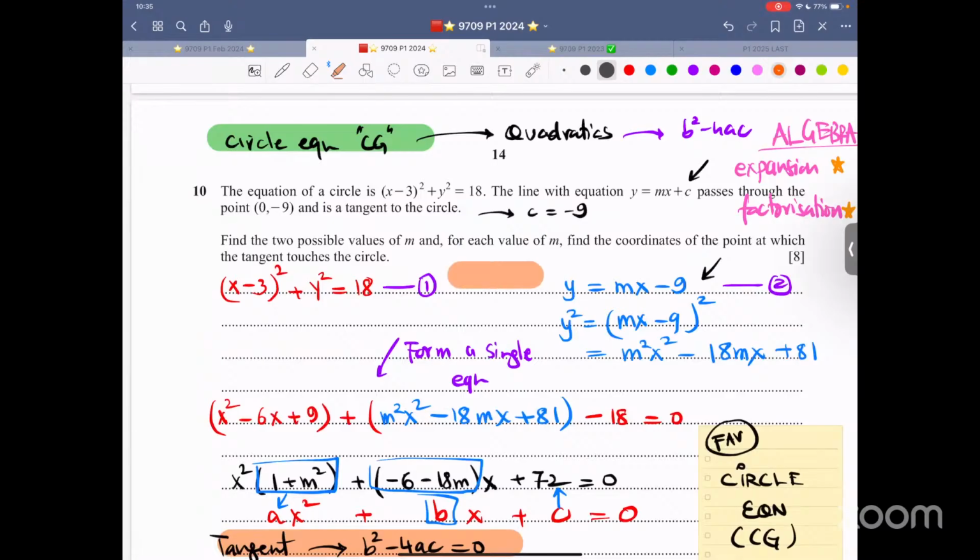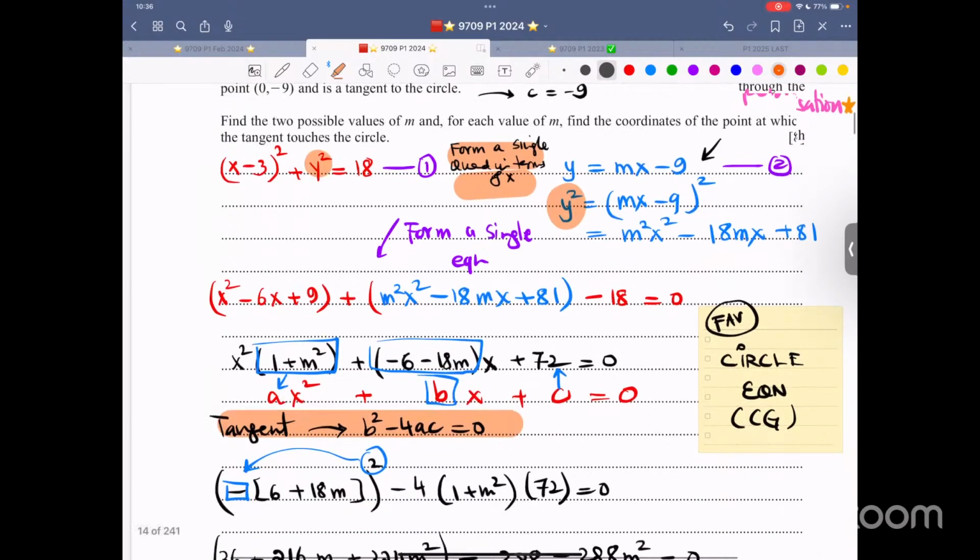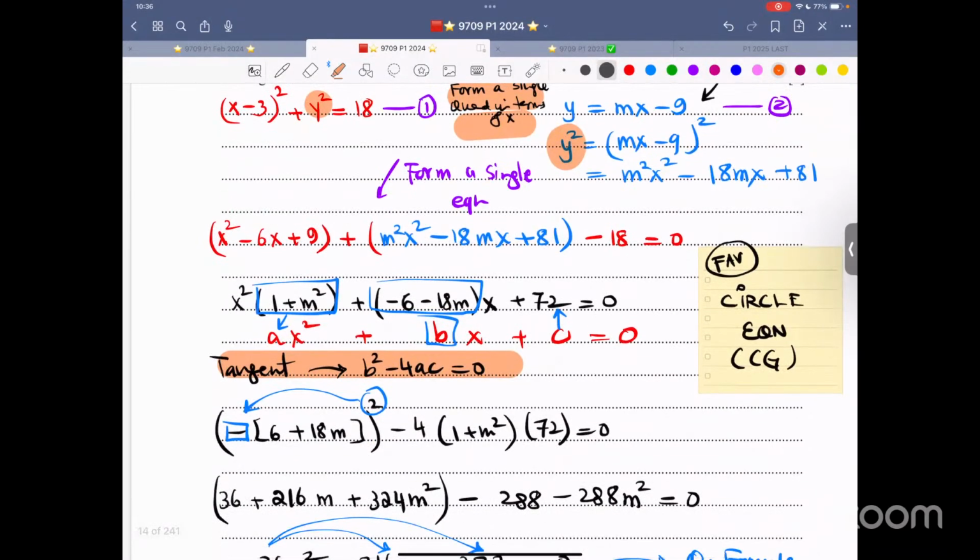So the first thing is form a single quadratic in terms of x. That is what you are supposed to do. So I got y squared as the subject. I replace it over here. Now look at the working. I just want you to focus on the working. Now, this working, even anyone who is very good can make a mistake on it.